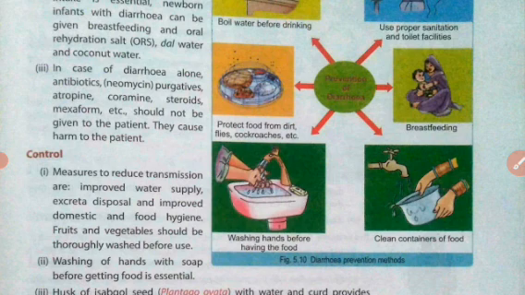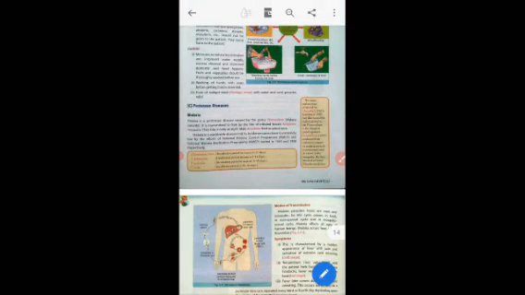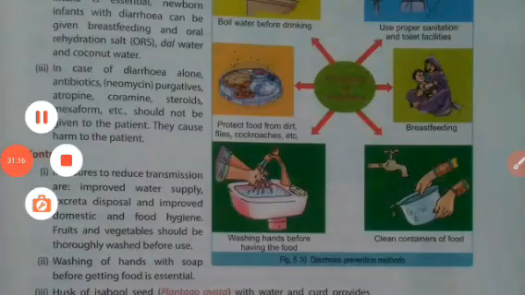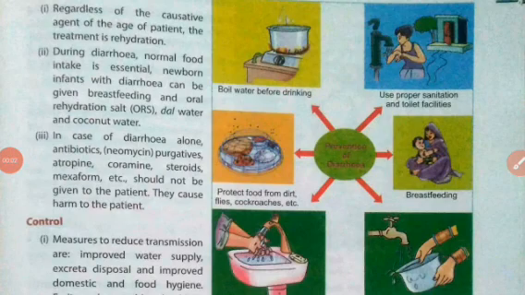We have discussed the diseases which are caused by bacteria. There were four bacterial diseases in humans: tuberculosis, cholera, typhoid and diarrhea. So this is all about this video. Thank you.